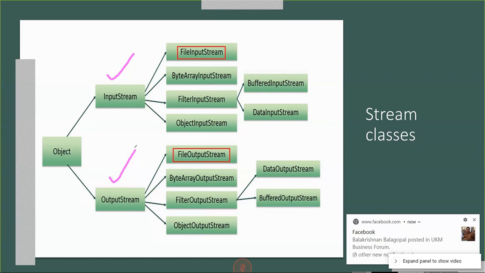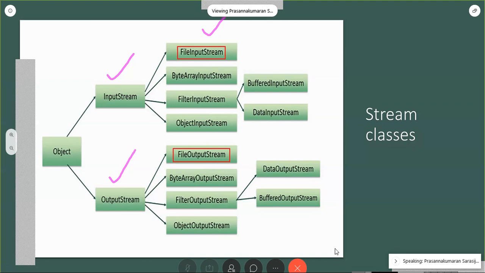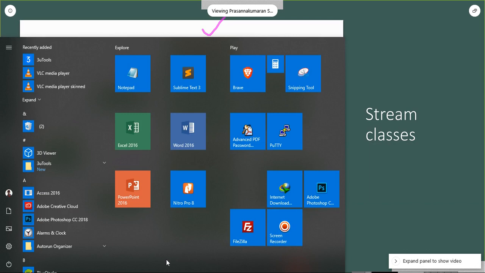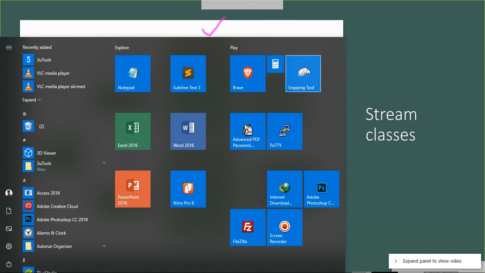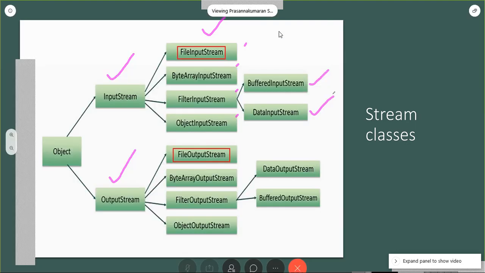The other classes in this layer are inherited from the base class. These first four classes are inherited from the base class input stream. Here the buffer input stream and the data input stream, two classes, are derived from filter input stream, this one. Okay, the arrow mark shows that.